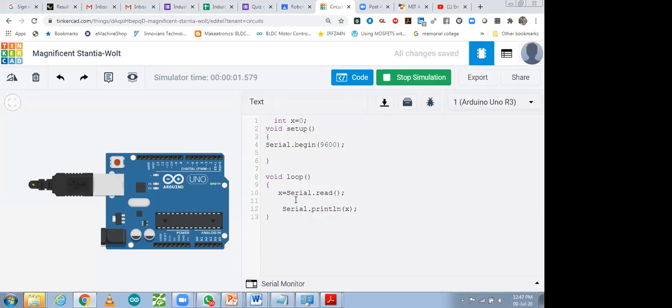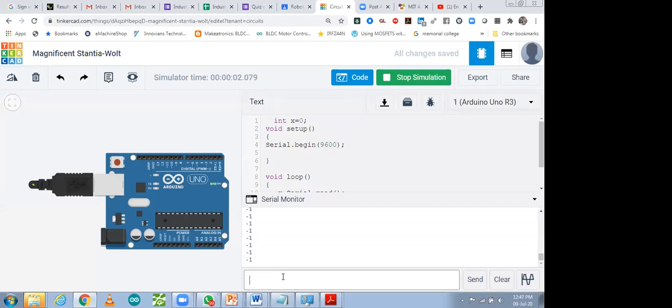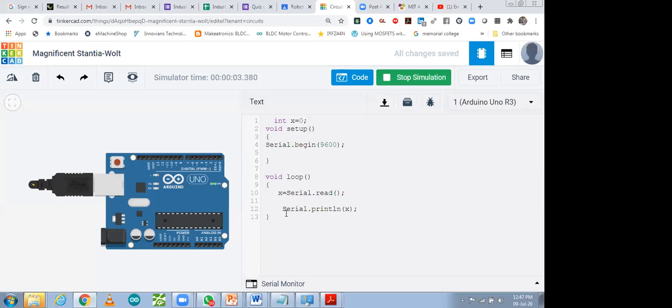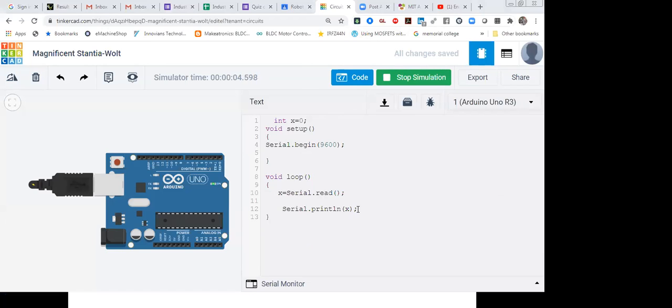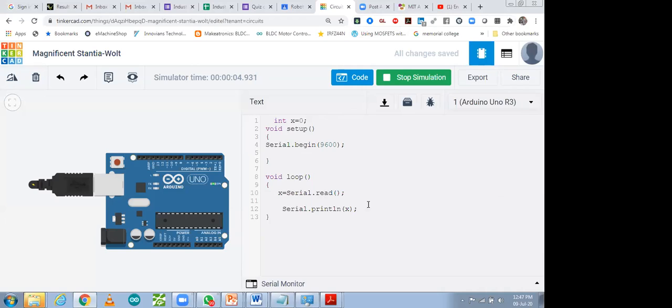Okay, serial dot print x, serial dot read, and when we send any signal, 1, 2, it's reading it, but not directly. So let me make it a string. Rather than integer, I'm just going to read it as a string. Yes, that also we can do. Is serial available or not? That also we can do. So I'm just directly going to check it in a very simple format. Let me read it in the format of string.